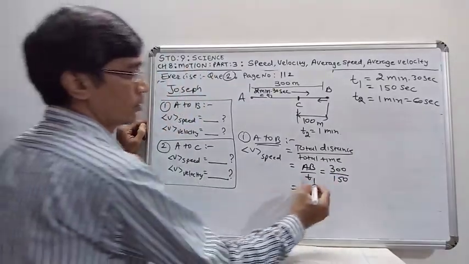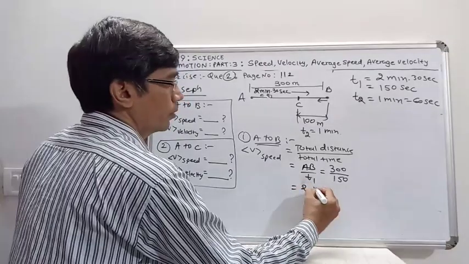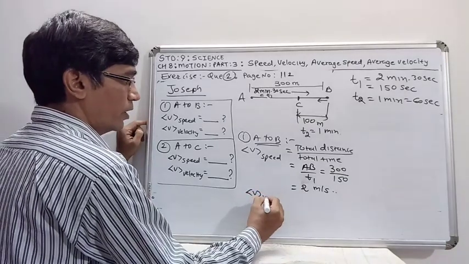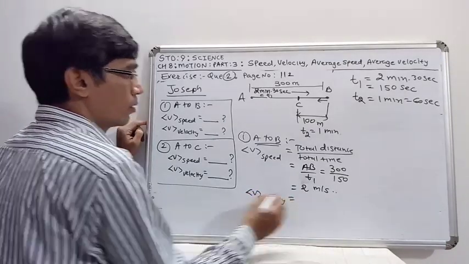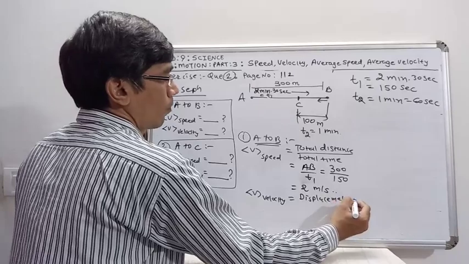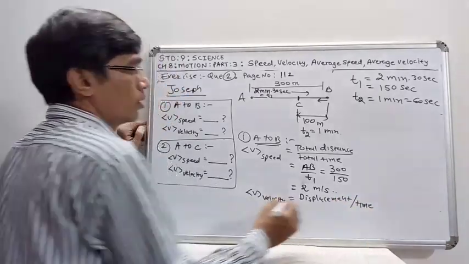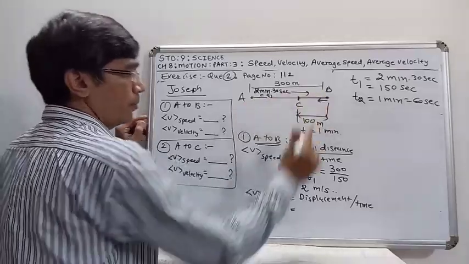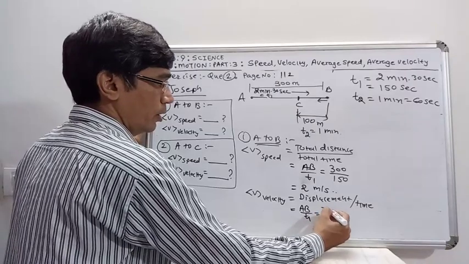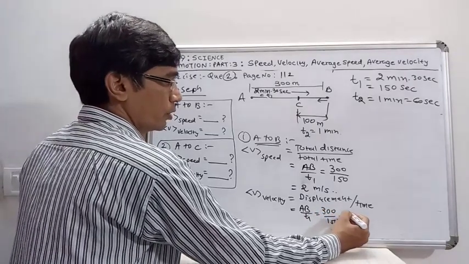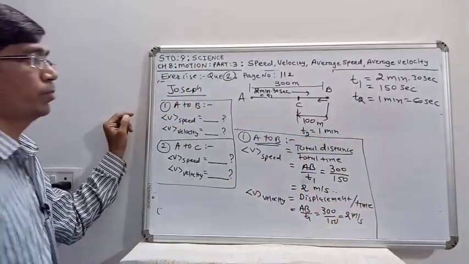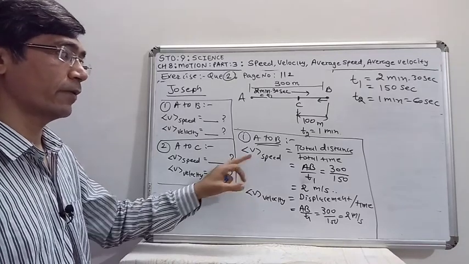So average speed is 2 meter per second. Average velocity is displacement upon time. So here displacement is also AB and the time is T1. So it is again 300 upon 150, so it is 2 meter per second. So we can say that during A to B, the average speed and average velocity have the same magnitude.